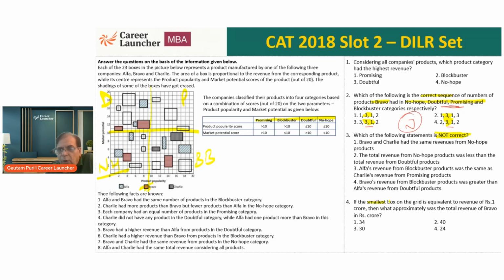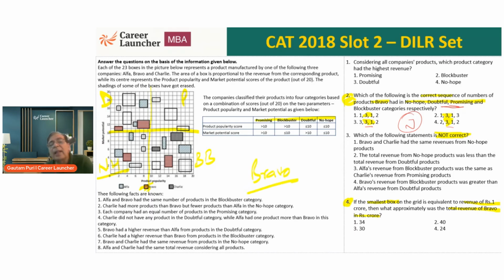Fourth, the smallest box in the grid is equivalent to revenue of 1 crore. What approximately was the total revenue of Bravo? Did you notice? We need Bravo. Question 2 and 4 both are Bravo. Brother, I have to talk about Bravo first of all.